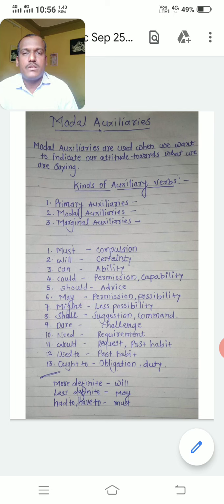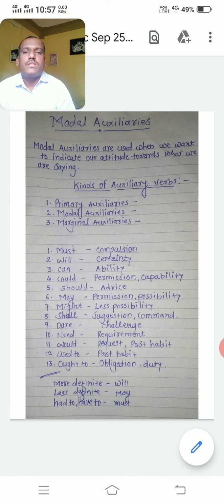How many modal auxiliaries are there? There are 13 modal auxiliaries. These 13 modal auxiliaries are important to our board exam. Third, marginal auxiliaries. Marginal auxiliaries are a part of modal auxiliaries: used to, ought to, need. So we have to focus here only on modal auxiliaries.